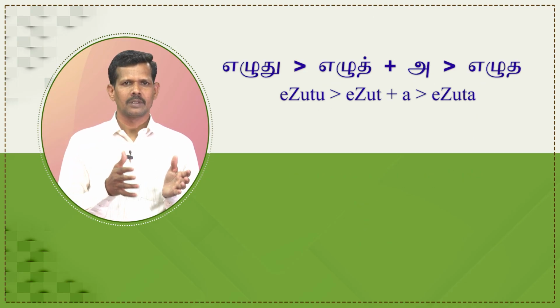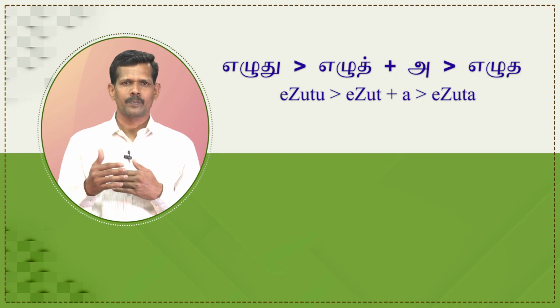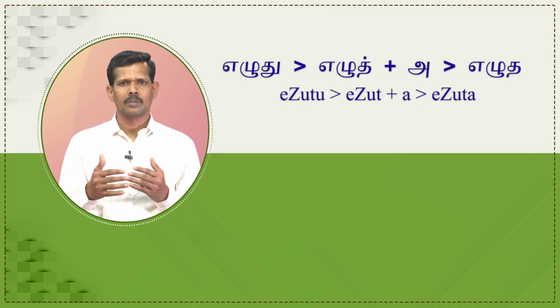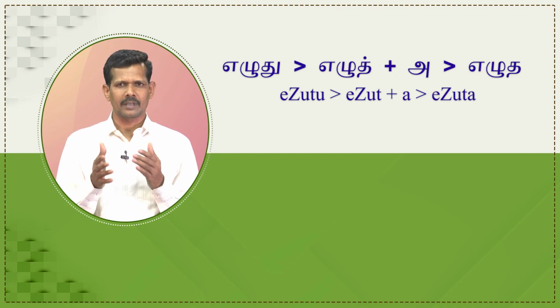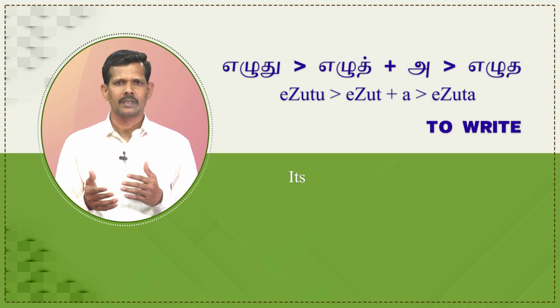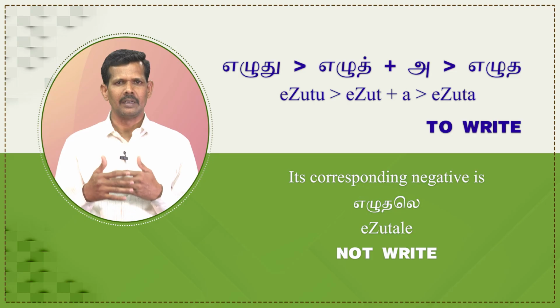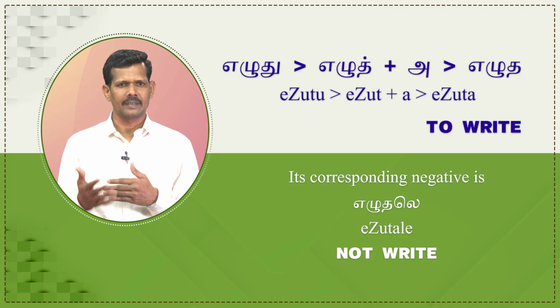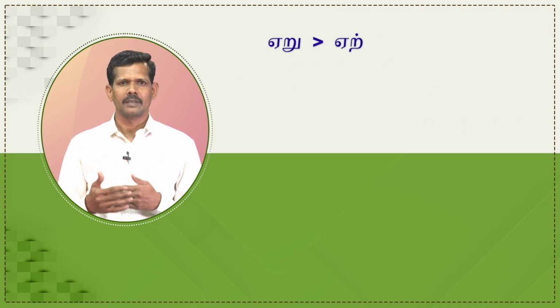Eludu becomes eludu, and by adding the infinitive suffix a, it becomes eluda, which means to write. Its corresponding negative is எழுதுலே, which means not write. Next one is ஏறு.